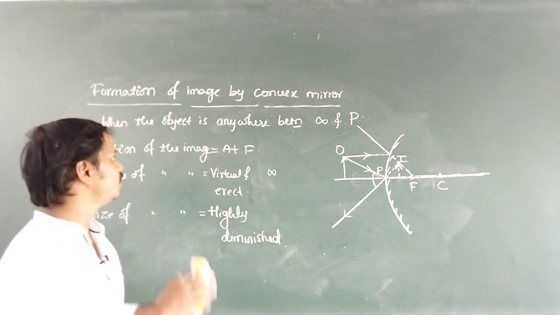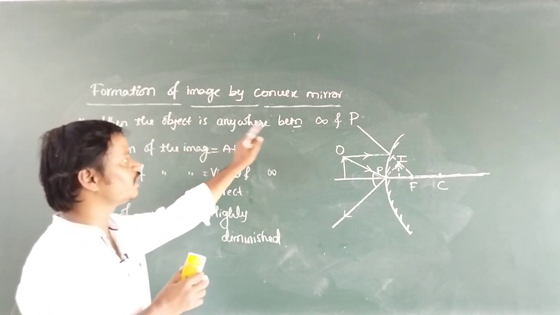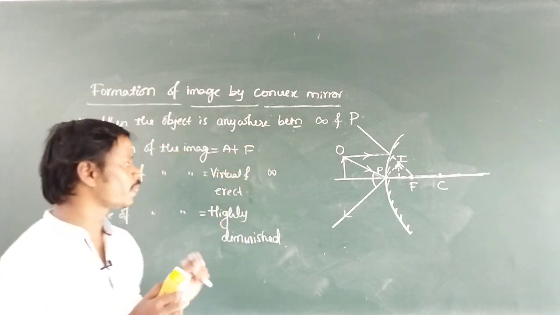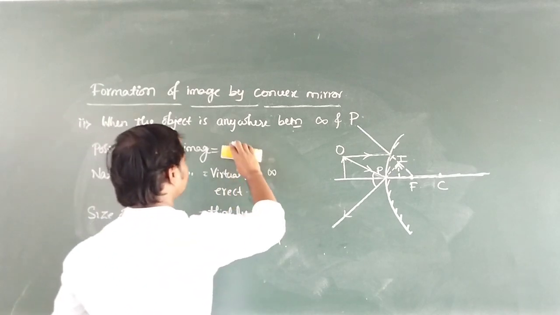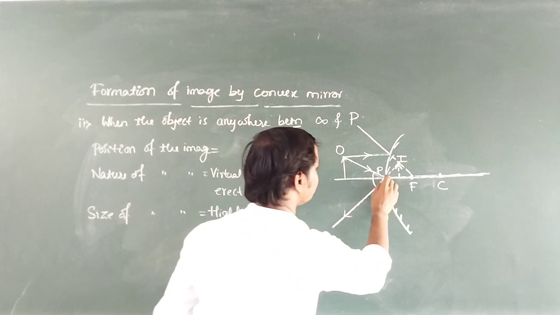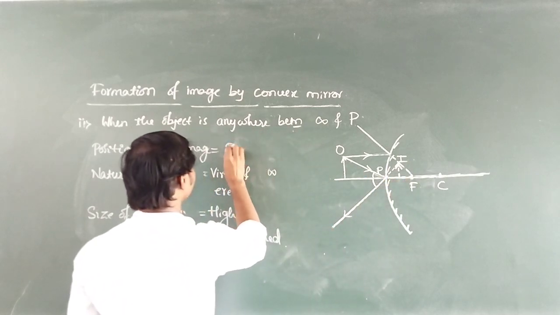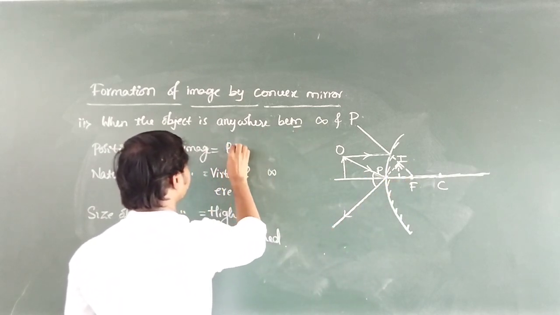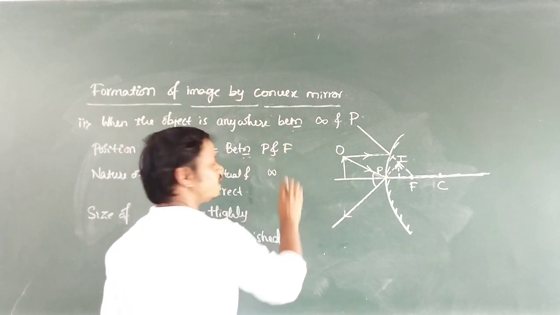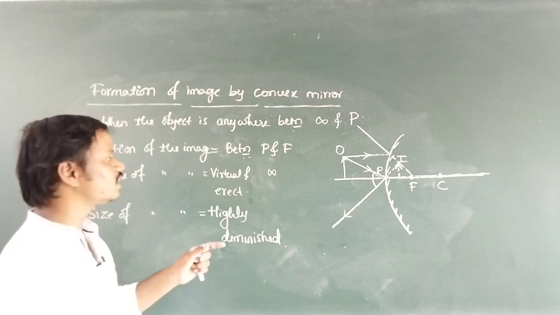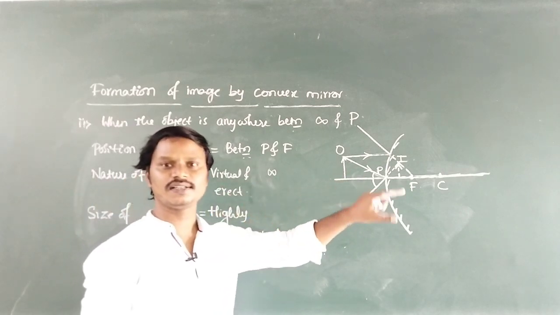So when the object is anywhere between infinity and pole, P means here pole, what is the position of the image? Position of the image is between P and F. And what is the nature of the image? Again it is virtual and erect.